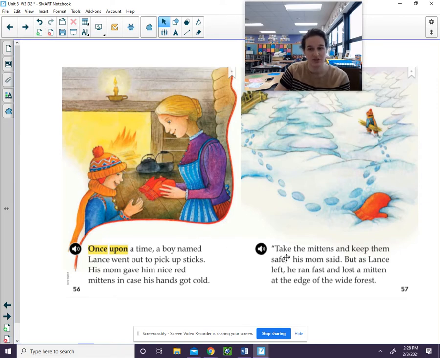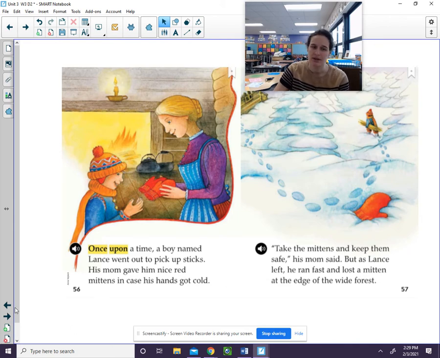Let's look at this page. Take the mittens and keep them safe, his mom said. But as Lance left, he ran fast and lost a mitten at the edge of the wide forest. So the first things that happen is Lance gets a pair of mittens and then he loses a mitten in the snow. That is the beginning of the story.